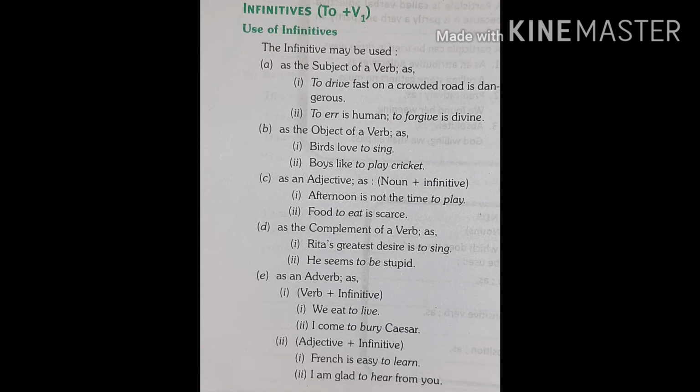As an adjective, as noun plus infinitive. Afternoon is not the time to play. Which time? To play. So in this sentence, the infinitive is used as an adjective. We can also use the infinitive as the complement of a verb. Example, Rita's greatest desire is to sing. He seems to be stupid. In these sentences, the infinitive is the complement of the verb.